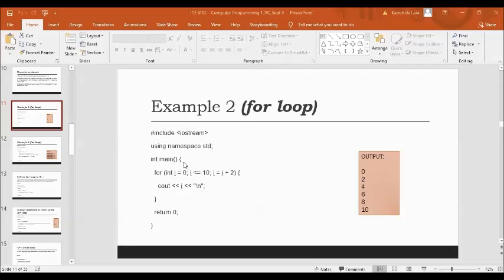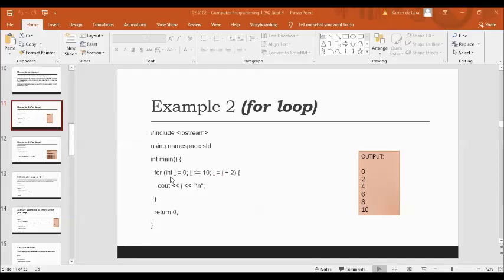So the next value of your variable will be equal to 8. Is 8 less than or equal to 10? True. 8 is printed and then I is added by 2, which is 10. So the next value of your I is 10. Is 10 less than or equal to 10? So yes. So 10 is printed and then I is added by 2, which is 12.